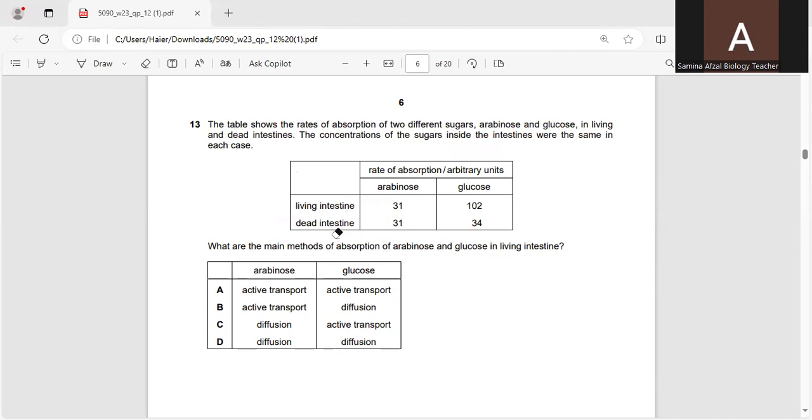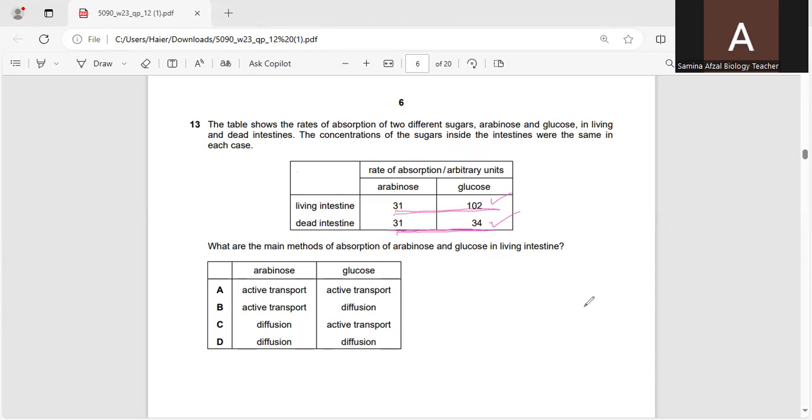Living intestine or dead intestine, ribose is the same in both cases, whereas in living intestine, the glucose is in higher concentration, and again in dead, a little bit higher, or almost the same, you can say. So I'm going with, what are the main methods of absorption of ribose and glucose in living organisms? Almost the same concentration in both cases, and here they are 31 and 102.